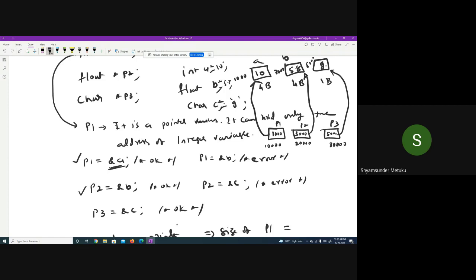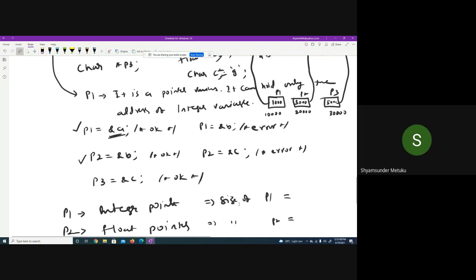So whether the pointers are pointing to an integer, a float or a character, ultimately what they are going to store inside p1, p2, p3 is an address only, no? Yes, sir. So in that case, you tell me what could be the size of your p1, p2 and p3. Does it not depend upon the memory size? Just now I mentioned 4 GB of memory. How many bits are required to represent an address? Is it not 32 bits? Yes, sir. 32. So how many bytes? 4 bytes, isn't it? Yes. So can I say that to store this 1000, at least the size of p1 should be how much? Is it not 4 bytes?